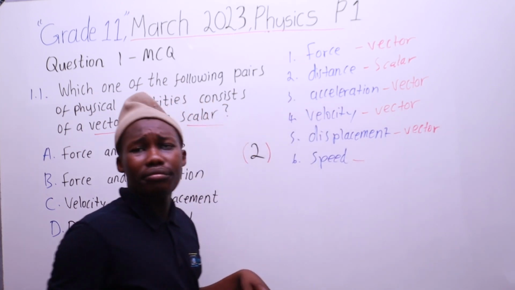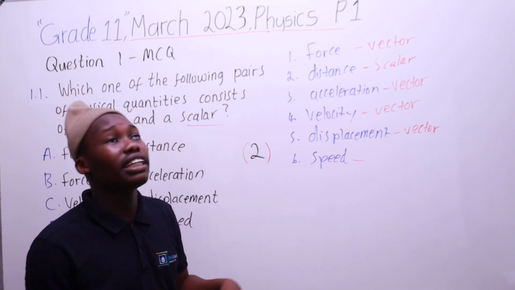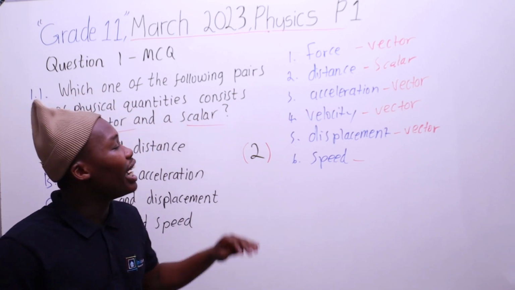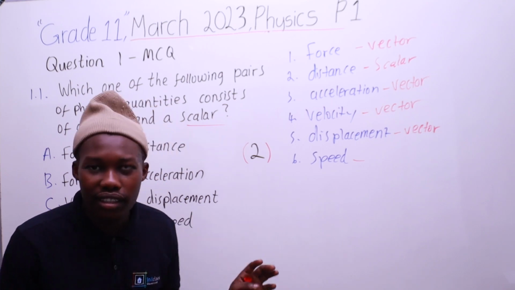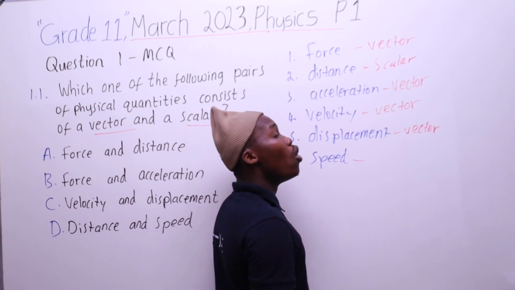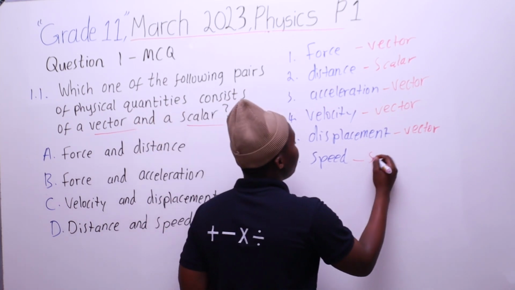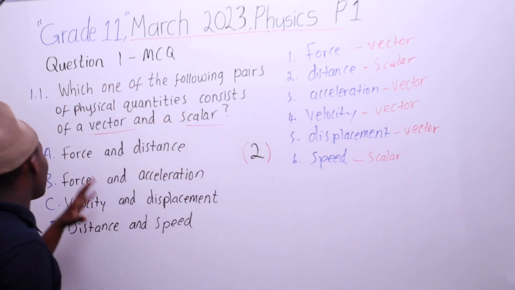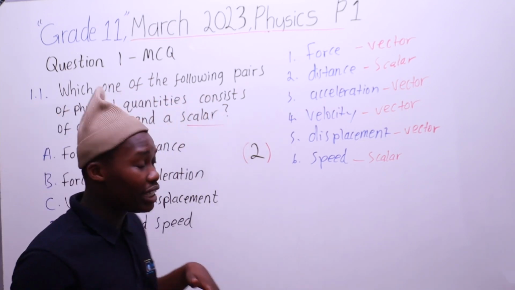And then we have speed. The speed is just like velocity. The only difference is the speed does not have a direction. It only tells you how fast an object is moving. Velocity tells you how fast is it moving and where is it going. How fast means magnitude only, and the physical quantity that has only magnitude is called a scalar. So masukwazi ukurecognize konke ke lokho abakubhalile ngala ukuthi lokhu iscalar, lokhu kuyivector, lokhu iscalar kanjalo.